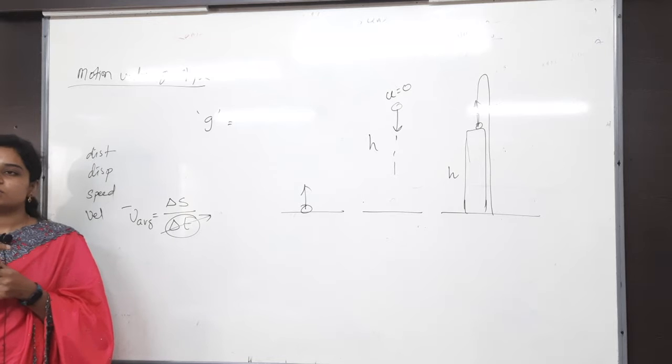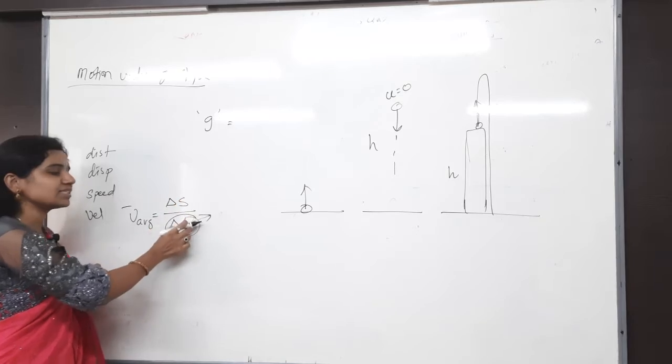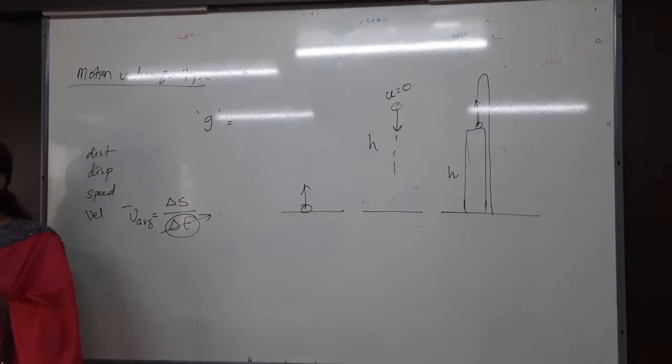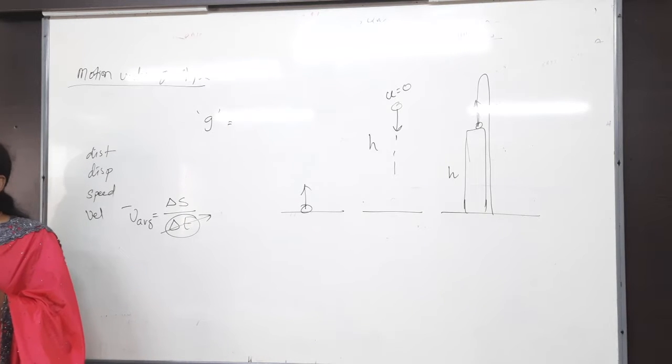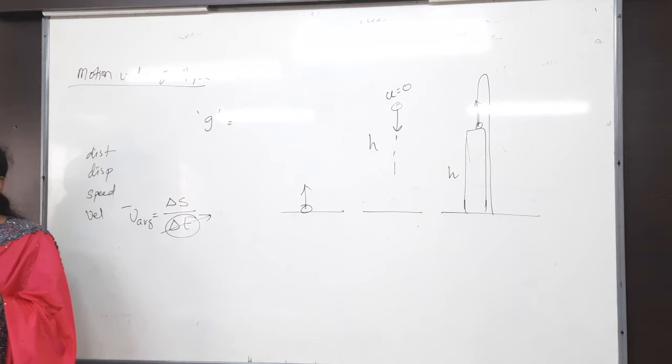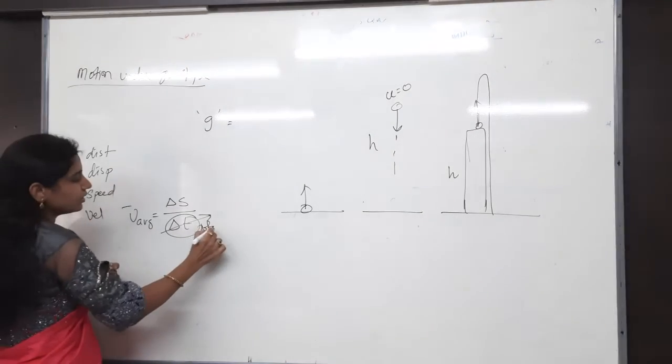In average velocity most of the students will make that mistake only. They will take the change in displacement by the change in time. You should not take the change in time. You cannot remove time which has already finished. You cannot say yesterday is gone, but you still have to count it in your life. You cannot say one day is not there in my life. Whether you worked on that day or not, one day is already wasted. Everything about the time you have to include. You cannot remove any time from here. So here delta t is nothing but the total time.